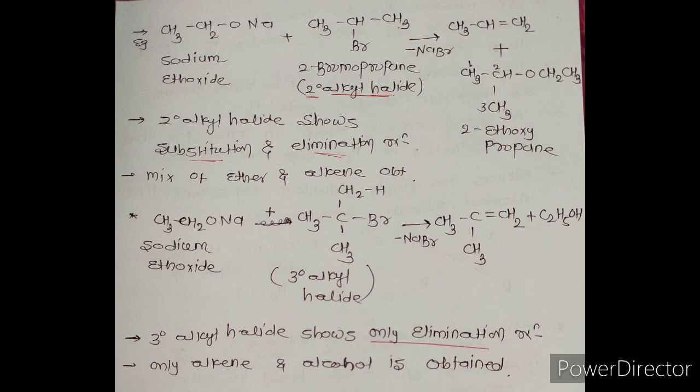Simply remember, when a primary alkyl halide reacts with sodium alkoxide, it easily forms ether, while a secondary alkyl halide reacts with sodium alkoxide and forms ether along with alkene. But when a tertiary alkyl halide reacts with sodium alkoxide, it forms alkene and alcohol, but it does not form ether.